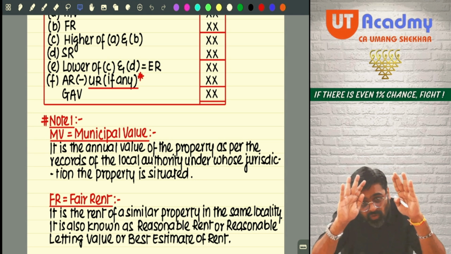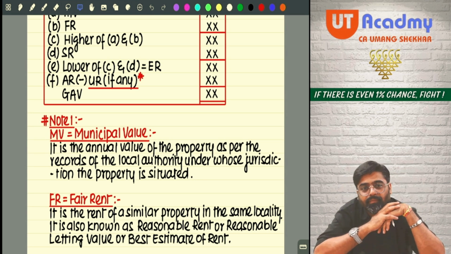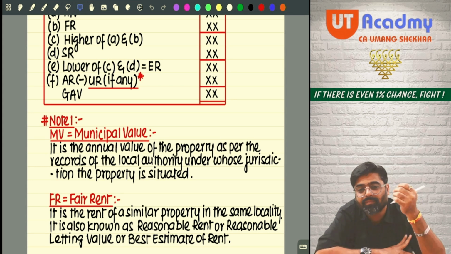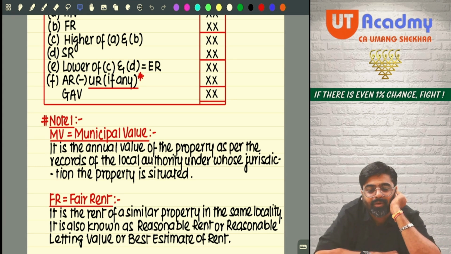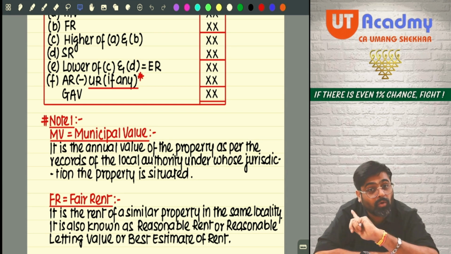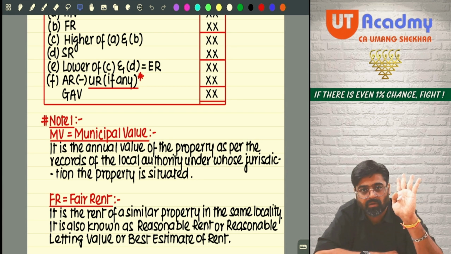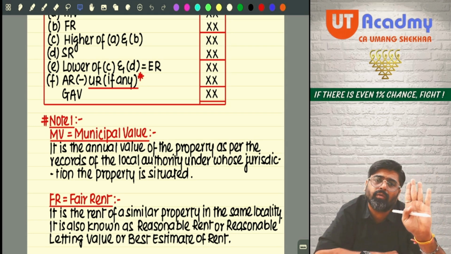How much will be actual rent? Actual rent is the rent for the period for which the property is let out. What is the let out period? Don't forget what I have taught. Blindly follow. How much was the let out period? 12 months. Actual rent will be 12 months.